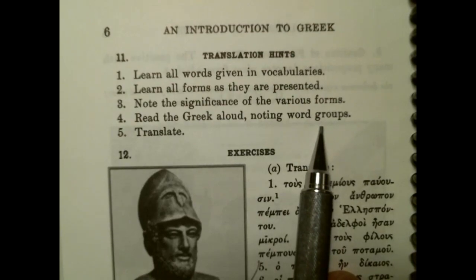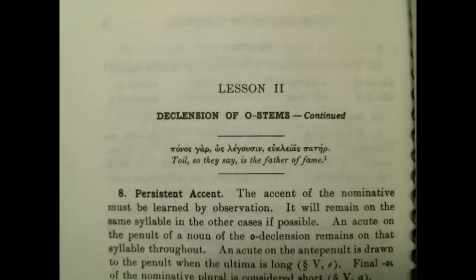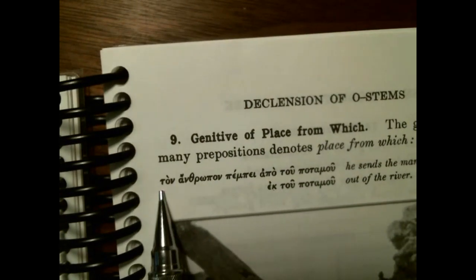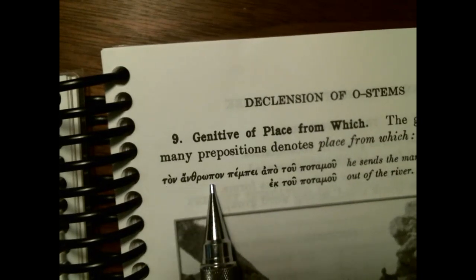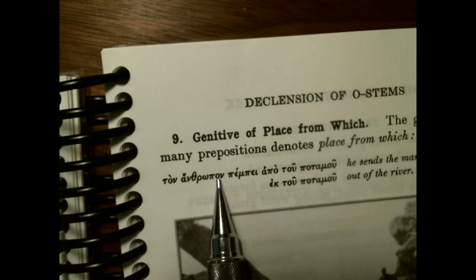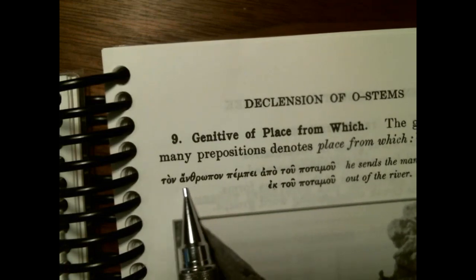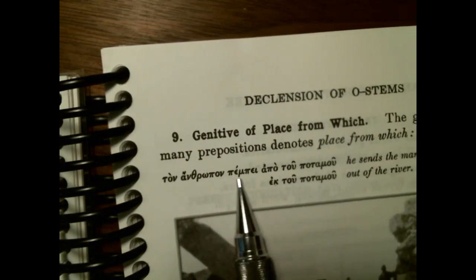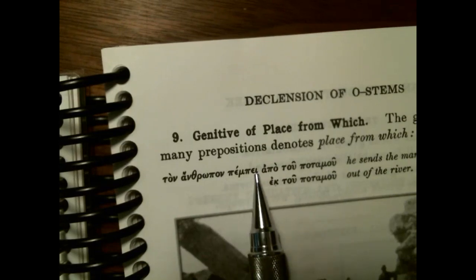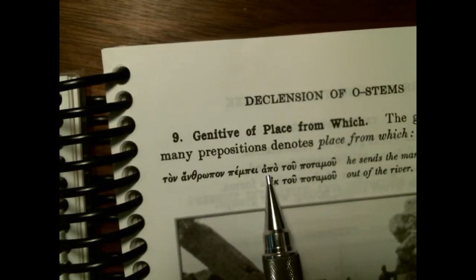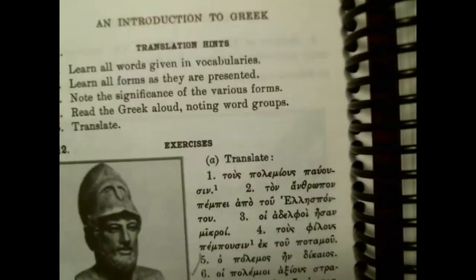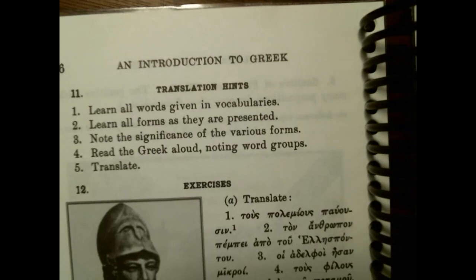Okay. So word groups, what they're talking about there is, so ton anthropon, the definite article goes with the anthropon. It's accusative. There's no other accusative in that sentence, so that word with its definite article is grouped by itself. You have here a verb. We haven't talked about verbs, so these may not be as obvious yet, so don't stress about that. And then you have the apo together with the genitive here. And again, we haven't gotten into that very deeply. Don't stress too much about what they're saying, noting word groups. We'll get into that more later.